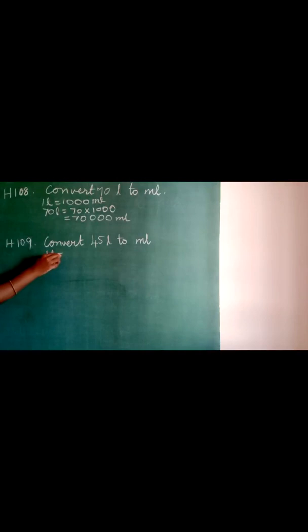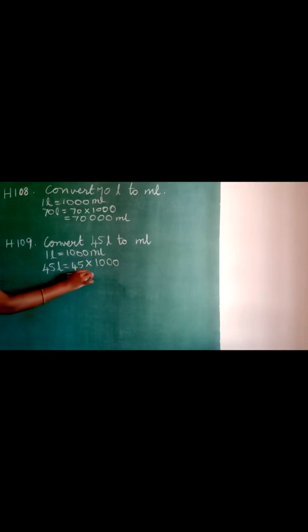Next question, 45 liters to milliliters. Again write 1 liter is equal to 1000 ml. Next, 45 liters is equal to 45 into 1000, and that is equal to 45,000 milliliters.